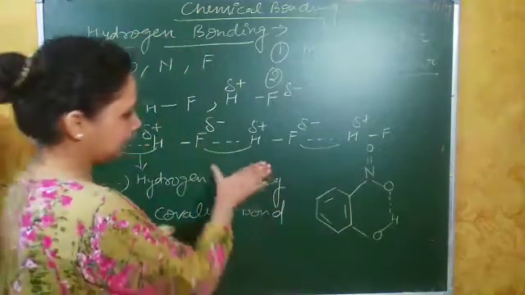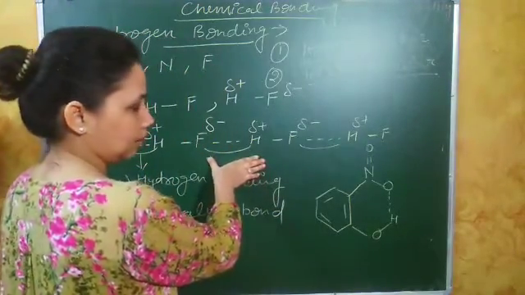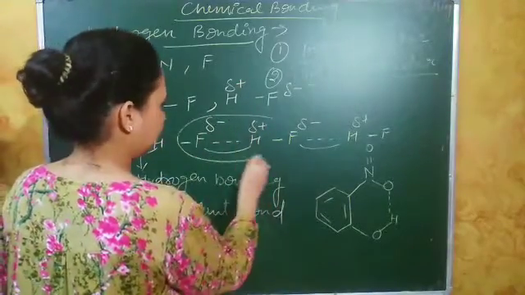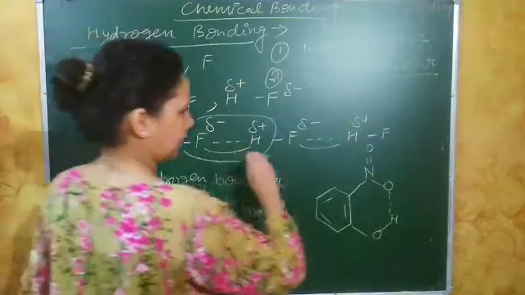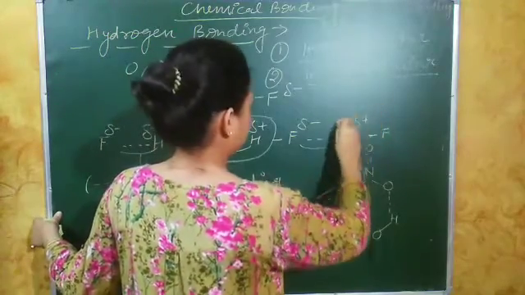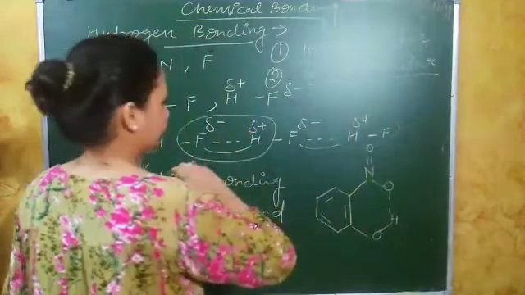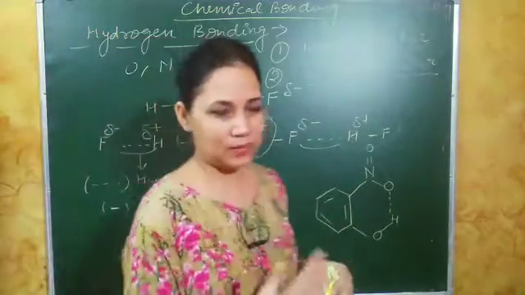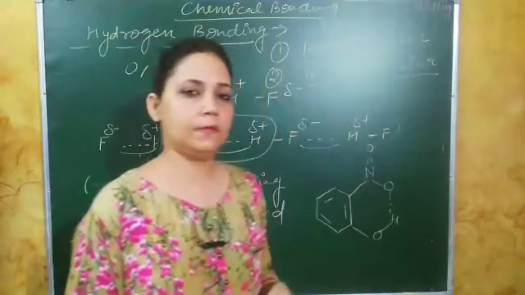Okay, so an example of intermolecular hydrogen bonding is this, in which this is a molecule of hydrogen fluoride and this is a molecule of hydrogen fluoride. So this bonding is done between different molecules. They can be the same or different also.